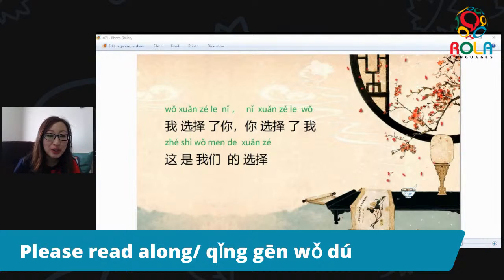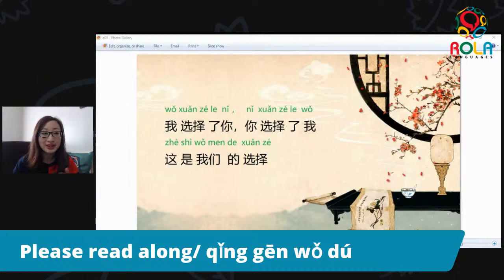So as we can break down here, 我选择了, I chose you. 了, as we've learned before, is a structural particle. It means something is already done. It's the past perfect sense. So 我选择了你, I chose you. 你选择了我, you chose me. 这是 this is, 我们的 our, 选择 choice. So as you can see here, 选择 is used both as a noun and a verb.